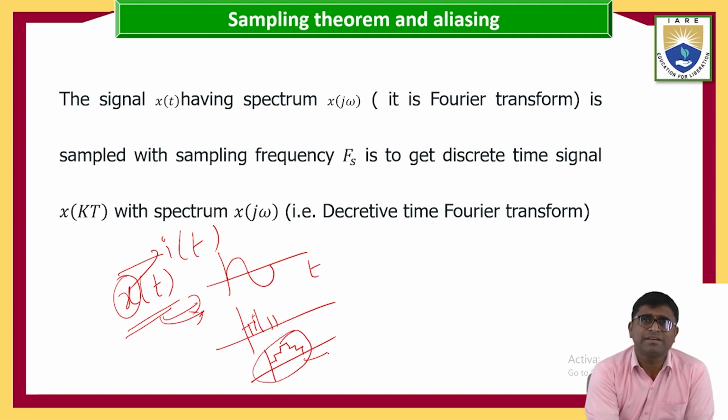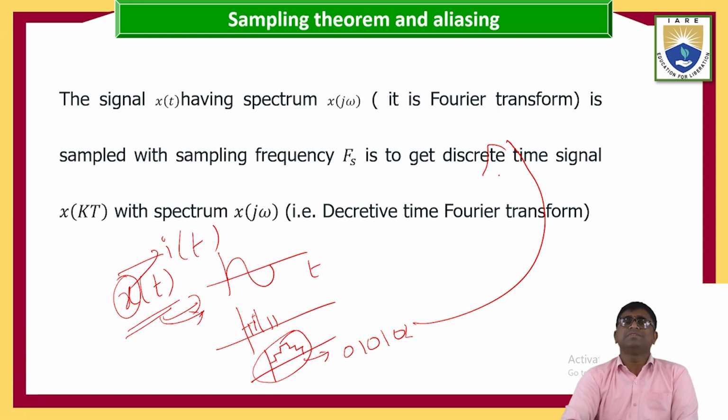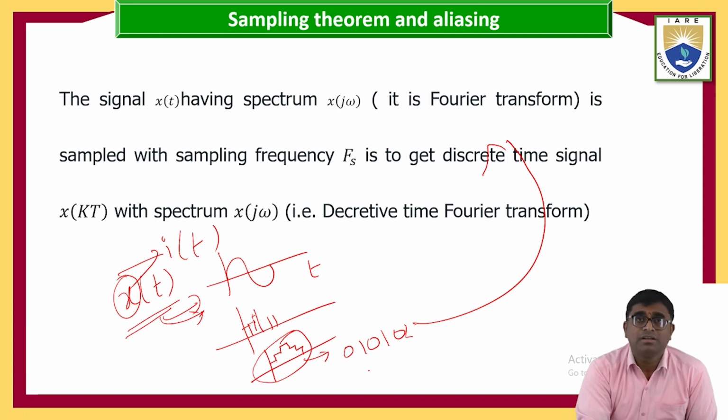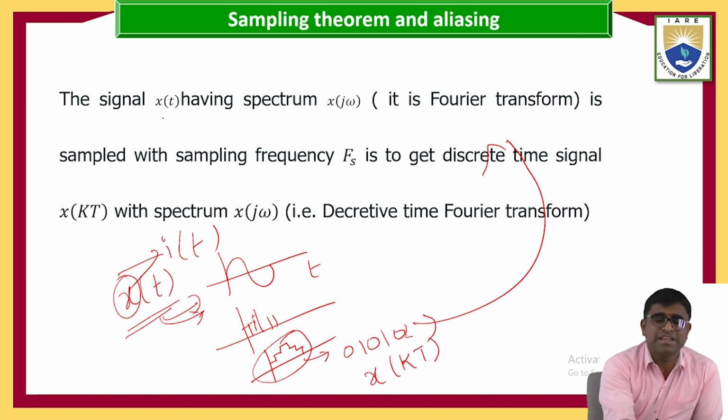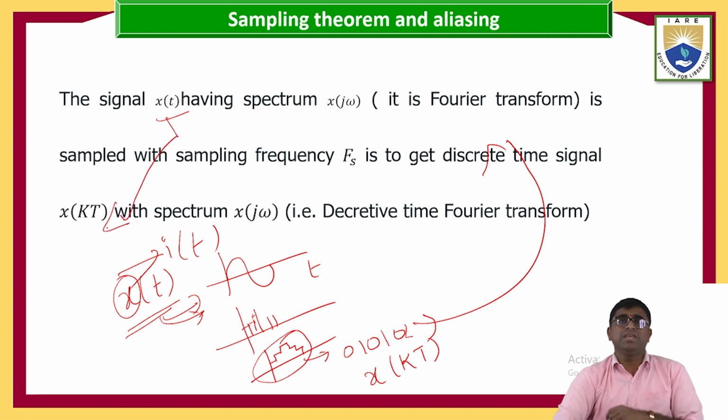This is converted by the encoder into digital form, 001, 010 and so on. That is the discrete time signal, which comes as k into t. That's why I mention here that x of t is converted into x of kT.